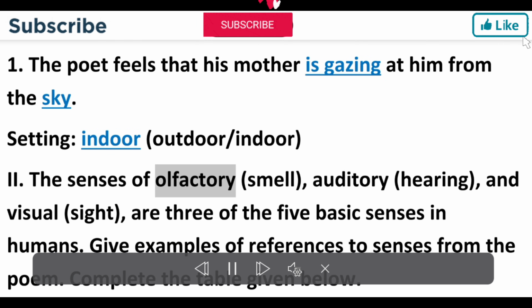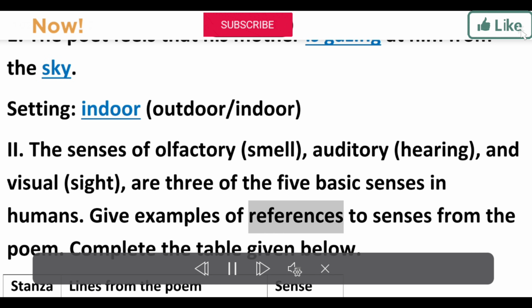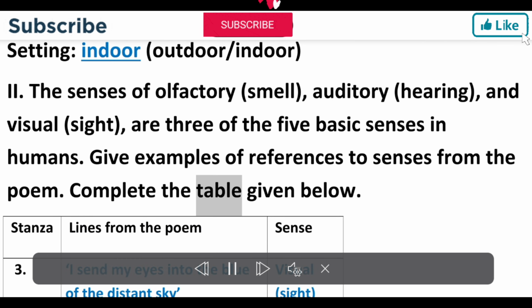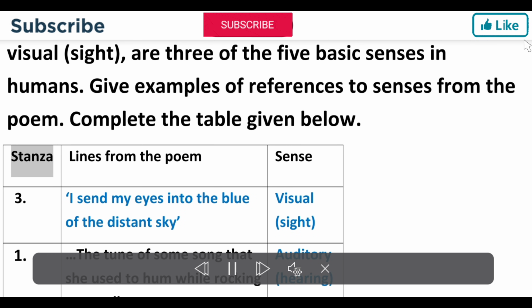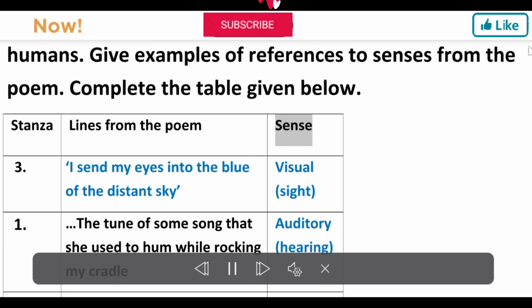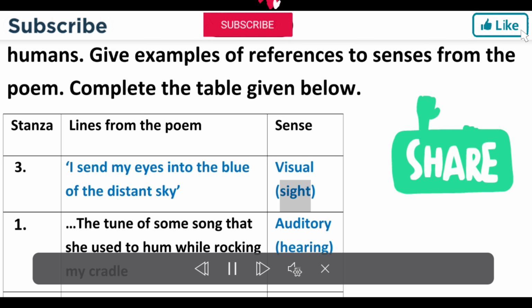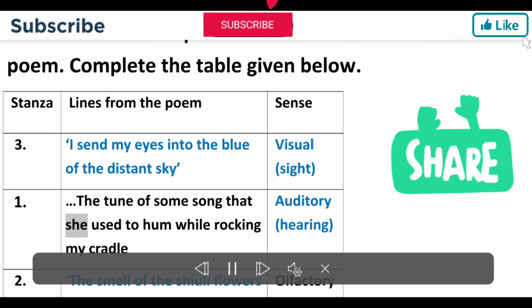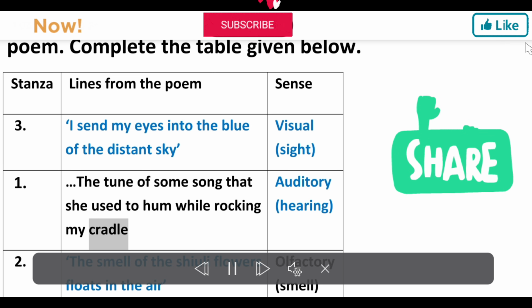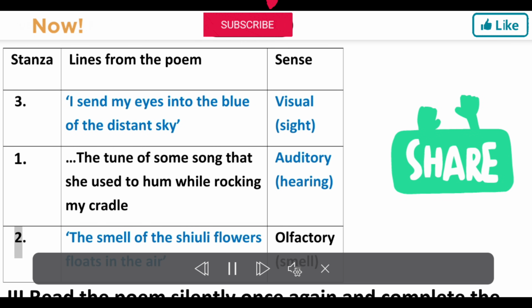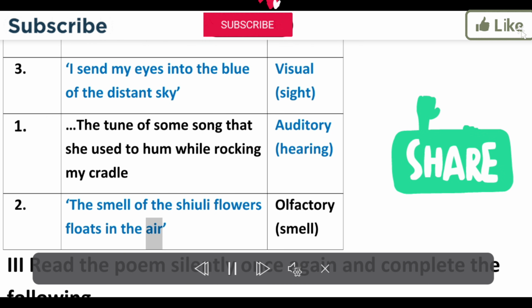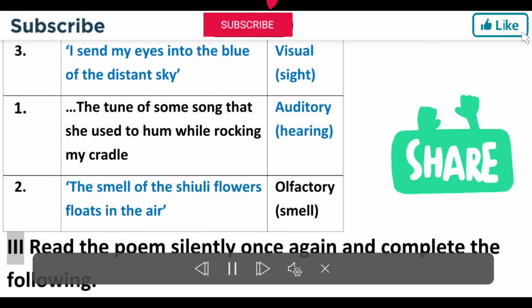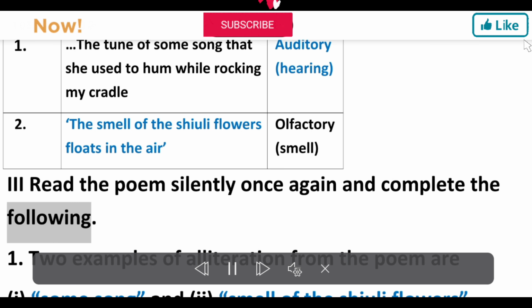2. The senses of olfactory (smell), auditory (hearing), and visual (sight) are 3 of the 5 basic senses in humans. Give examples of references to senses from the poem. Complete the table given below. Stanza, lines from the poem, sense. 3. I send my eyes into the blue of the distant sky. Visual, sight. 1. The tune of some song that she used to hum while rocking my cradle. Auditory, hearing. 2. The smell of the shuli flowers floats in the air. Olfactory, smell.